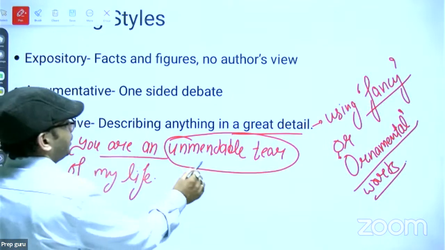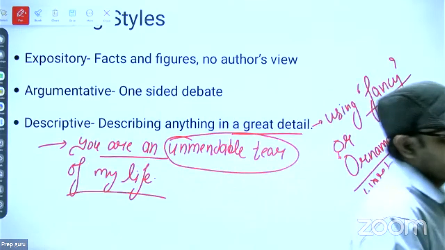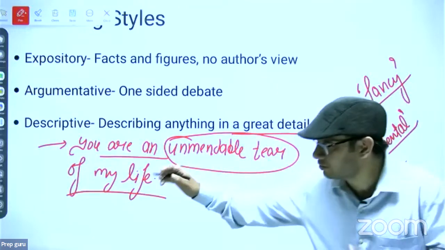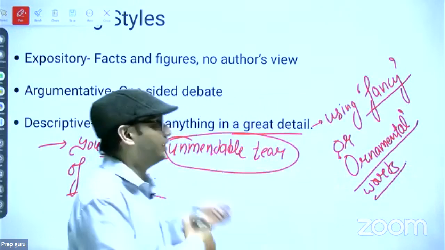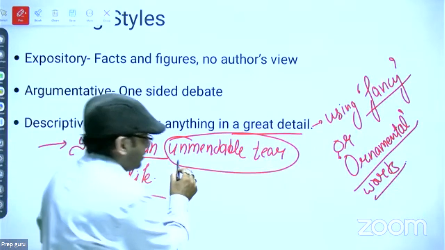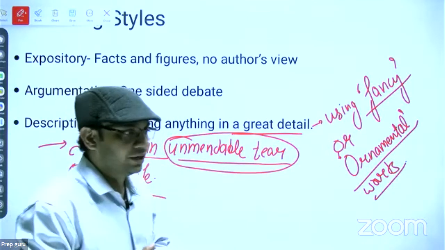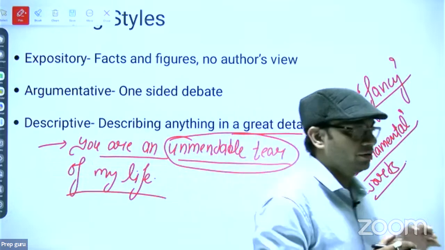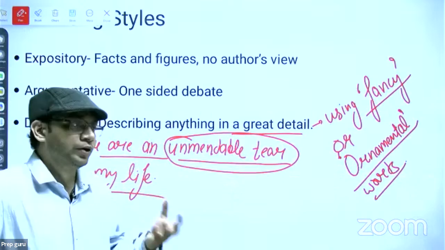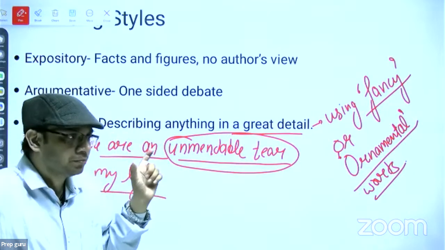उसने कहा you are an unmendable tear of my life. Means what? आप ऐसे आंसू हो जो कभी मैं पूछ नहीं सकता, right? Means what? You are tragedy of my life, or you can say the speaker is what? Is not happy with the other person, right? So we can get the sense, but when we see these kind of words, जैसे आप poetry पढ़ते हो, have you read the poetry? Poetry में author कभी-कभी like have you read the stories or poetry or prose of Robert Frost? Robert Frost हमेशा natural elements लेता है अपनी writing में, right?